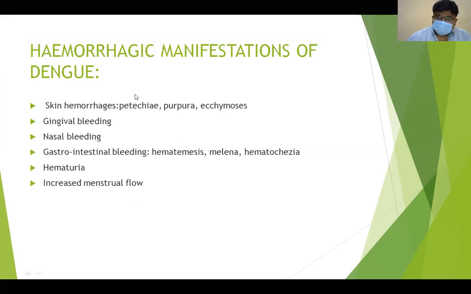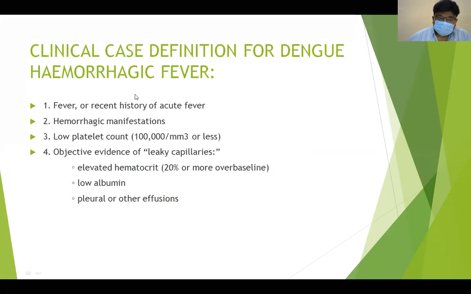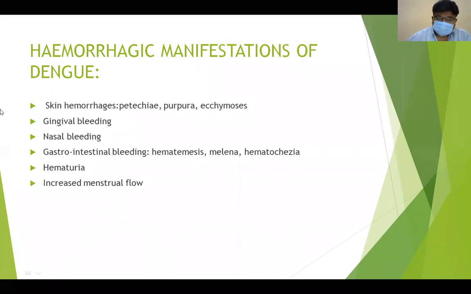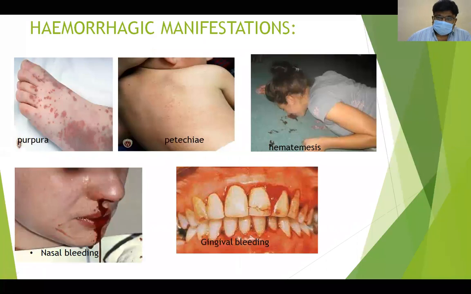What will be the hemorrhagic manifestations? I have told you the hemorrhagic manifestations. Second point, what may be the hemorrhagic manifestations? Petty skin hemorrhages like petechiae, purpura, ecchymosis, gingival bleeding, nasal bleeds, gastrointestinal bleeding like hematemesis, melena and hematochezia, hematuria, and increase in menstrual flow. These are the hemorrhagic manifestations.